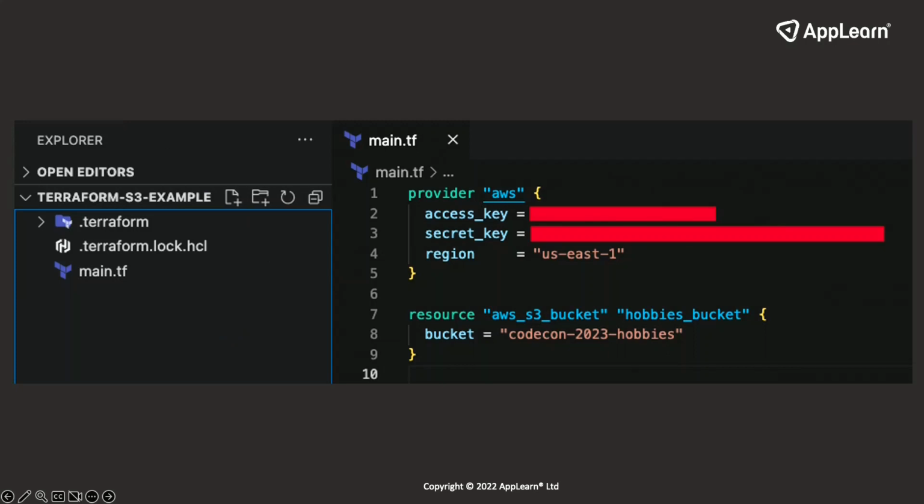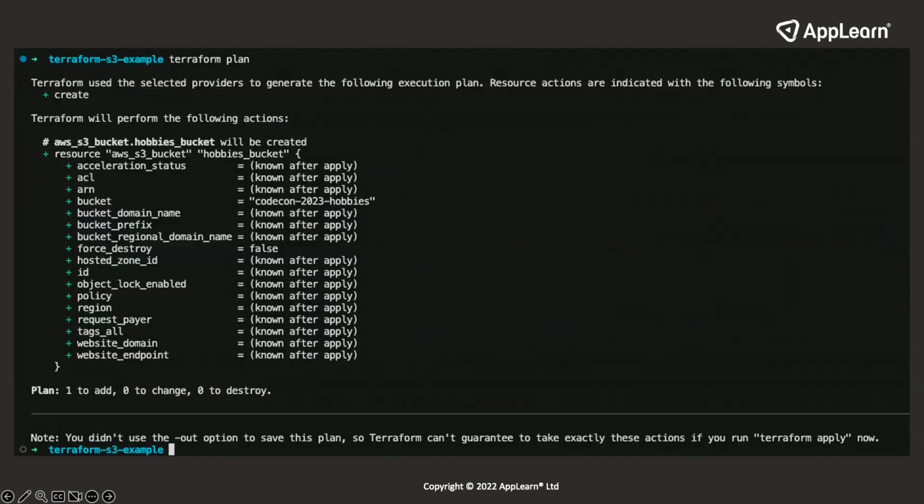So now let's add, that's a bit of details that I've rubbed out, but the bucket, that's what we want. We want to create a bucket where I can store my ducklings called CODECON hobbies. All it takes is literally 3 lines of code, and what that's going to do is we're going to run a terraform plan. So Terraform has this feature called plan and apply. So before I make any changes, add anything to AWS, I can just take a look at what the changes will be. So it compares the state of what I used to have to what I'm going to have.